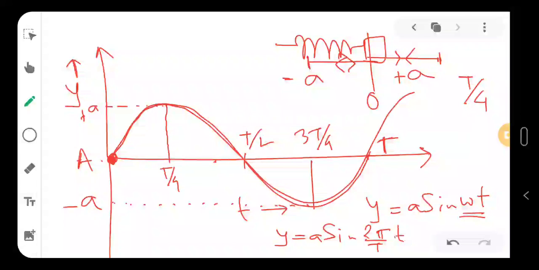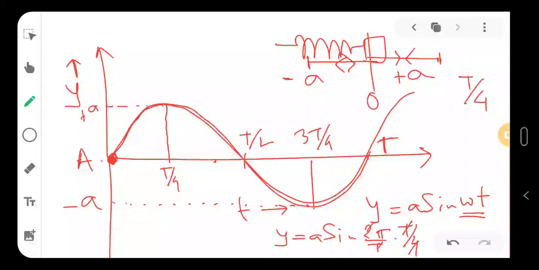If I put T by 4, that is, in T by 4 time, if I want to know the value of the phase here, how much angle it has covered, I will put T by 4. So T will cut, 2 will cut, I will get sine pi by 2. So your y will be A.